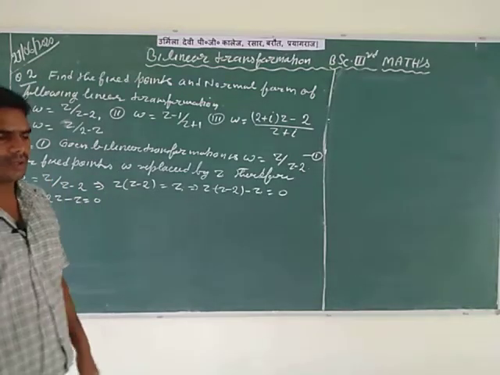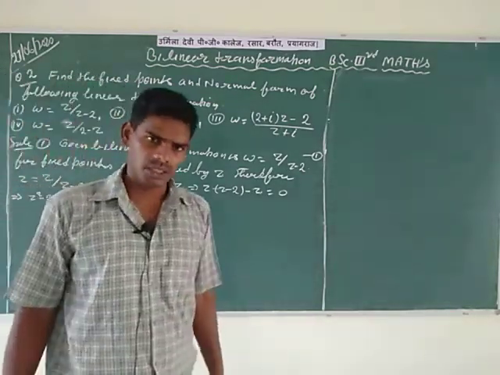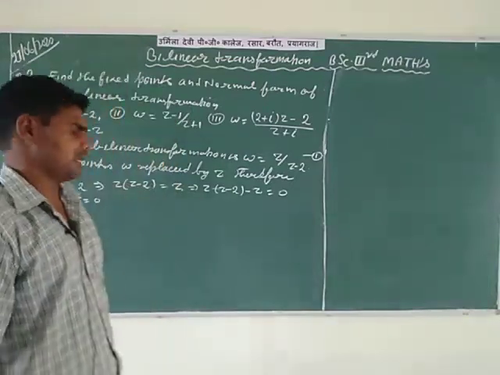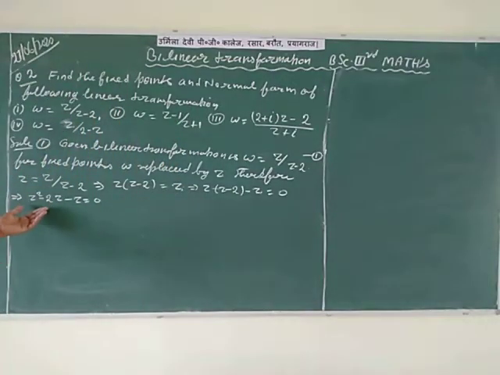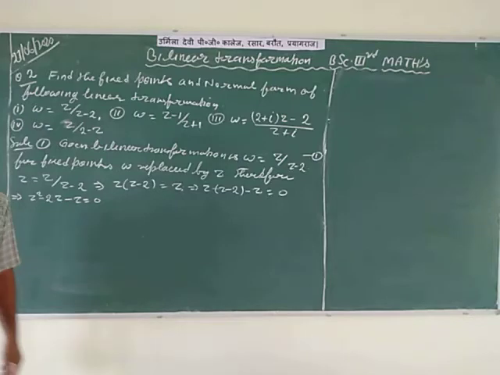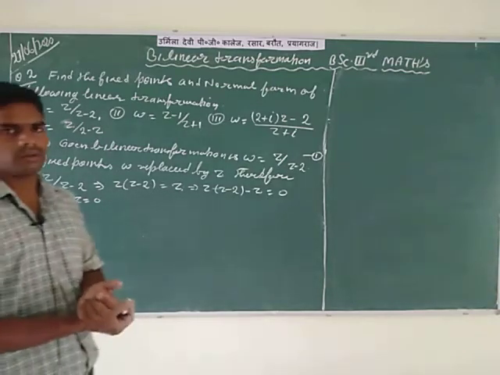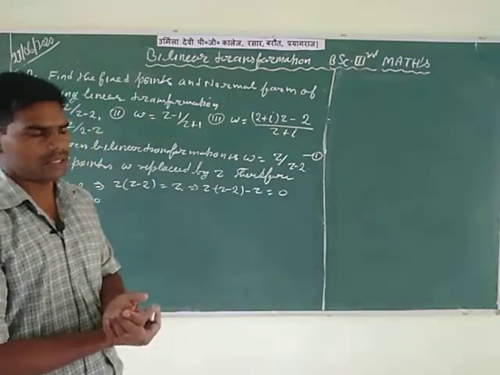Then you can find the complete values of the fixed points, meaning values of z. Here in this equation you may cancel z, and therefore z minus 2 is equal to 0, so z is equal to 2, but this is very wrong.